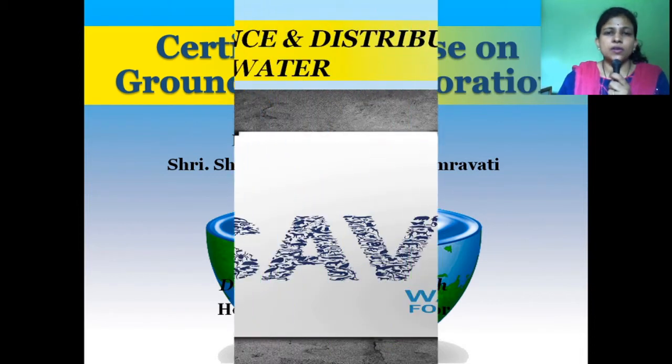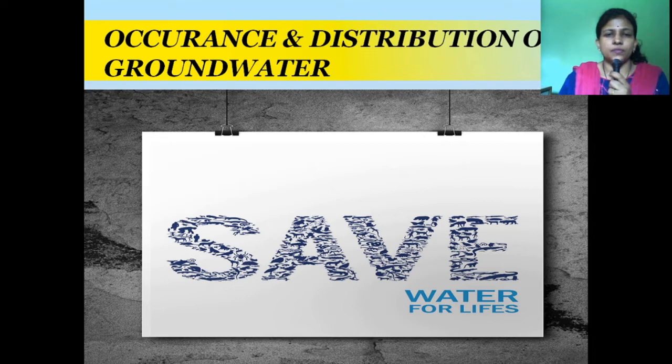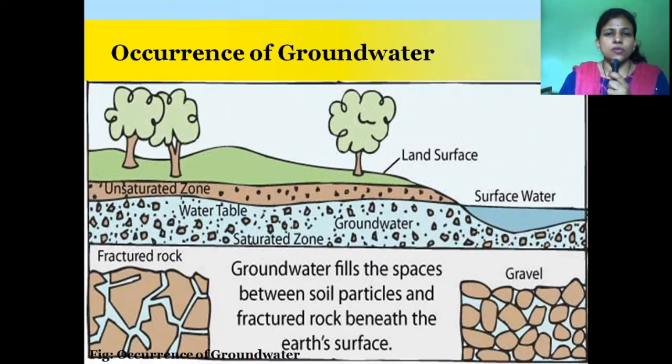Today we will discuss occurrence and distribution of groundwater. Firstly, we will see occurrence of groundwater. See in this figure, this is the land surface, this is the underground surface, this is the surface water. Surface water means river, ocean, lake water, or atmospheric water. Atmospheric water means rainwater. When surface water or atmospheric water percolates or infiltrates through soil and rock under the earth's surface, that water is called groundwater.